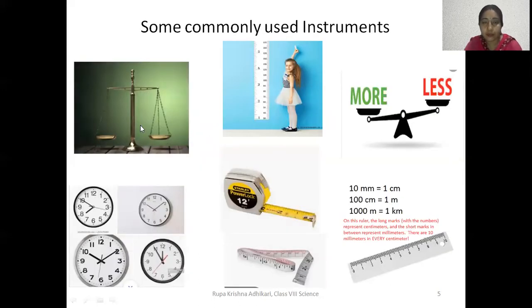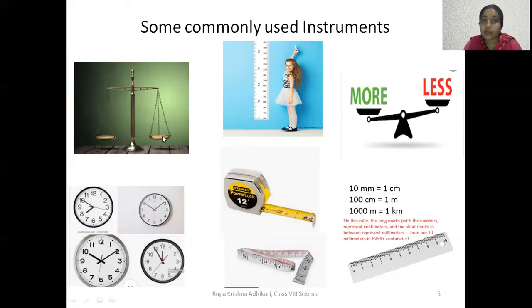Like here, in the case of this beam balance, I want to give you one example. You are going to a shop to buy some apples. If I ask you to buy 2 kilogram apples, you will tell that to the shopkeeper. What will he do? The shopkeeper will take a beam balance or a physical balance.